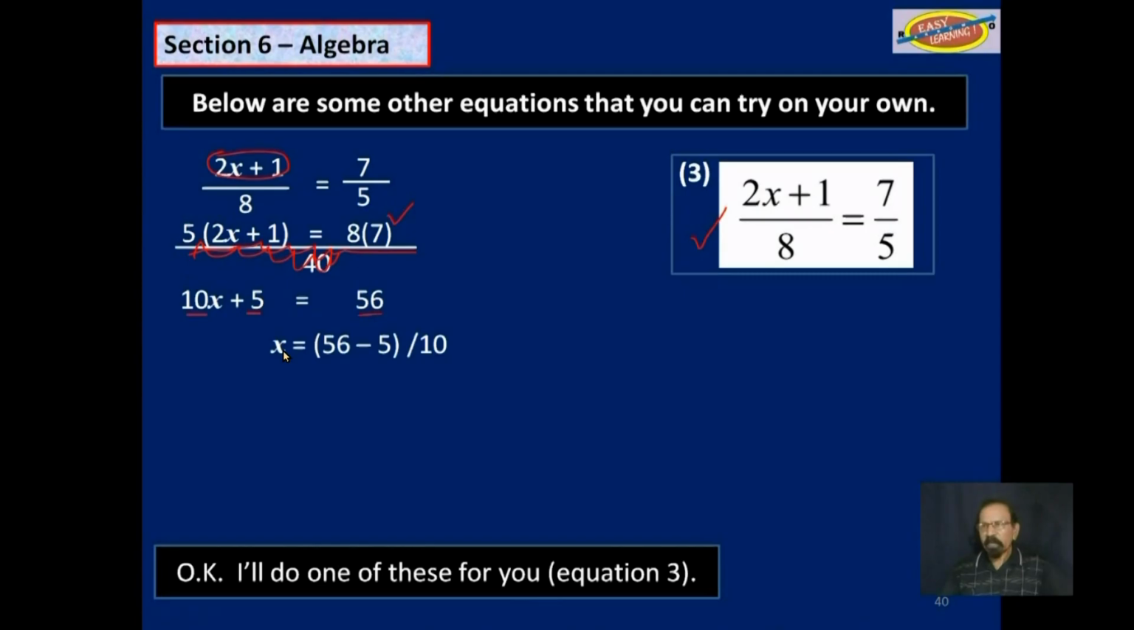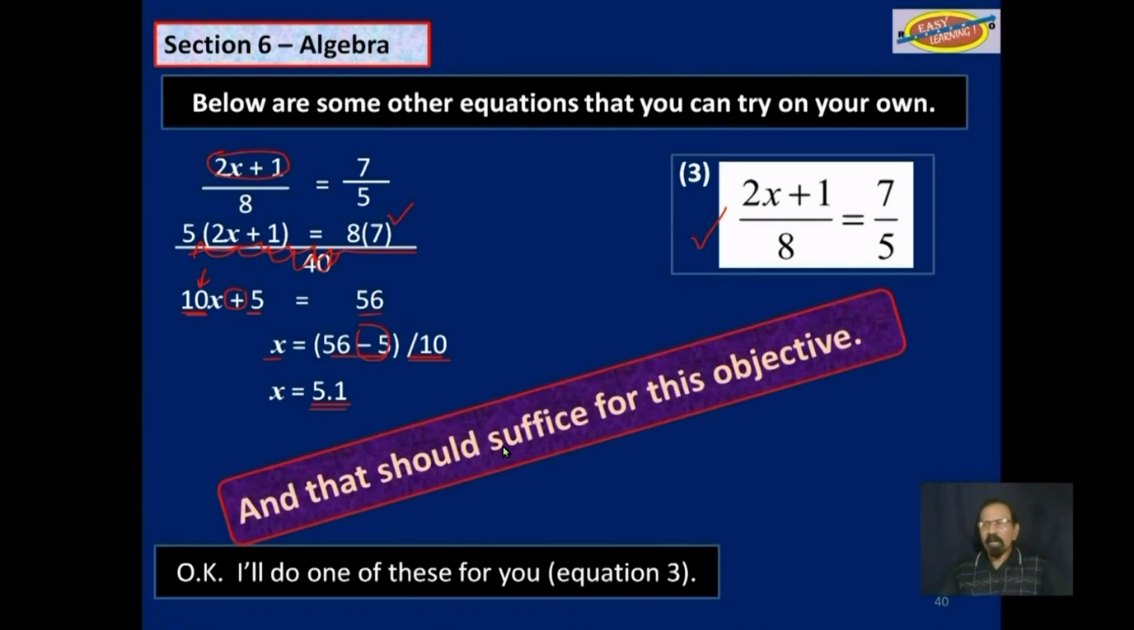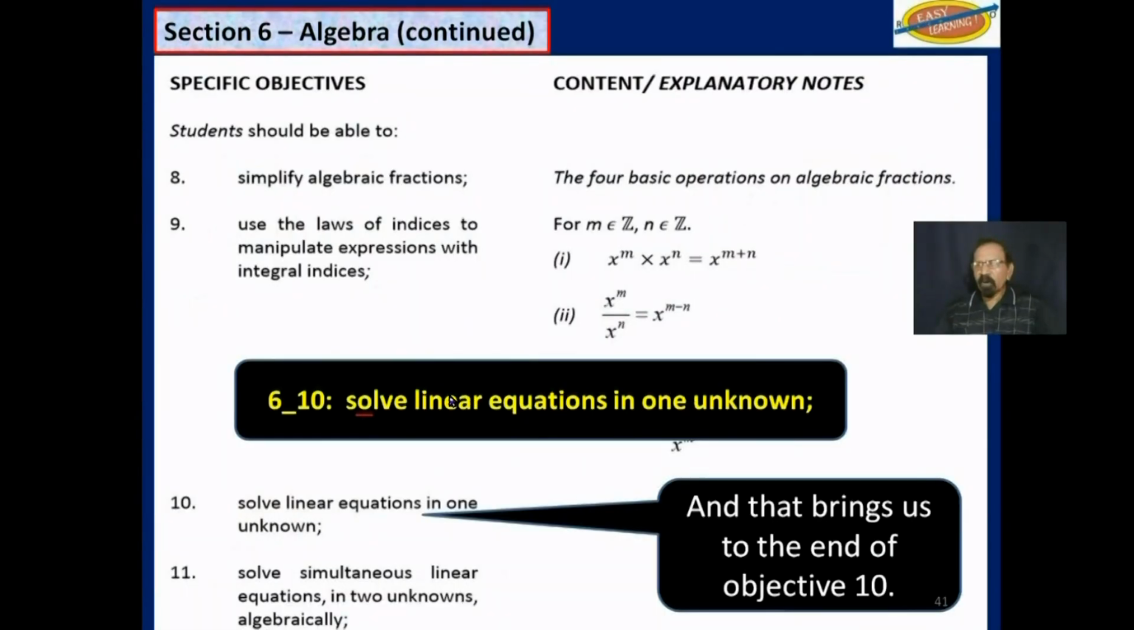Now, I am doing the shortcut here, so I'll do everything one time. I take that positive 5, carry it over the next side, and I get negative 5. And I take this 10 that is multiplying on the left-hand side and carry it on this side and divide. So I'm actually doing the shortcut. If you do it the long way, you will still get the same answer. And so x is equal to 56 minus 5, which is 51, divided by 10, which is 5.1. And that should suffice for this objective, where you had to solve linear equations in one unknown.